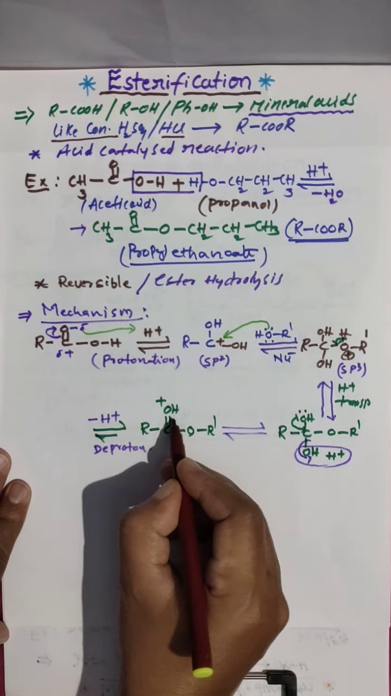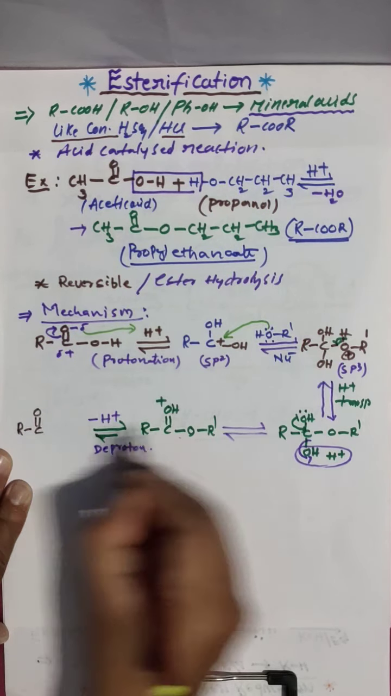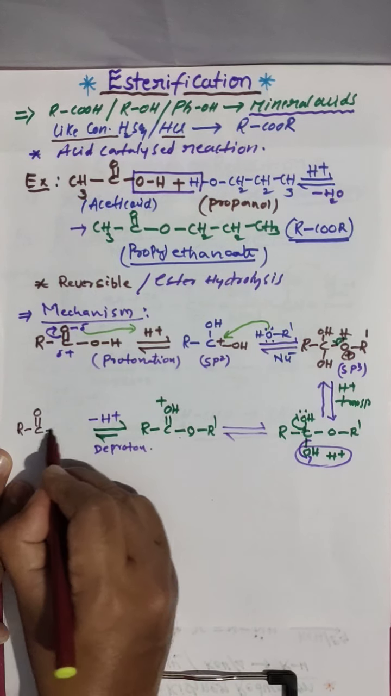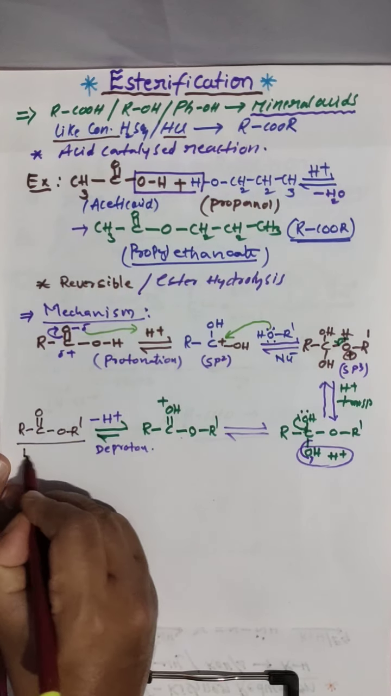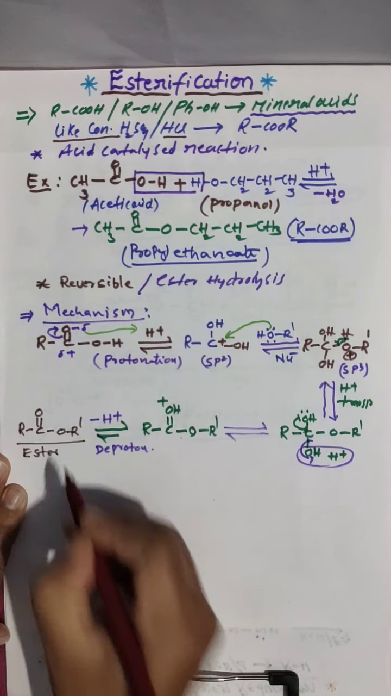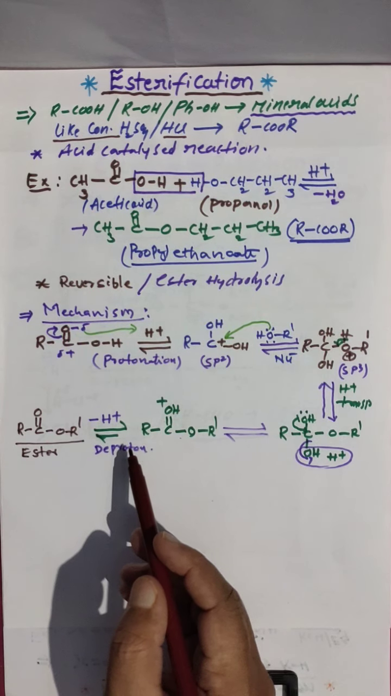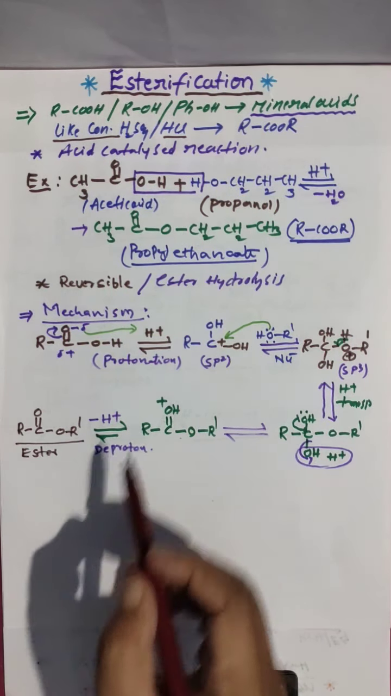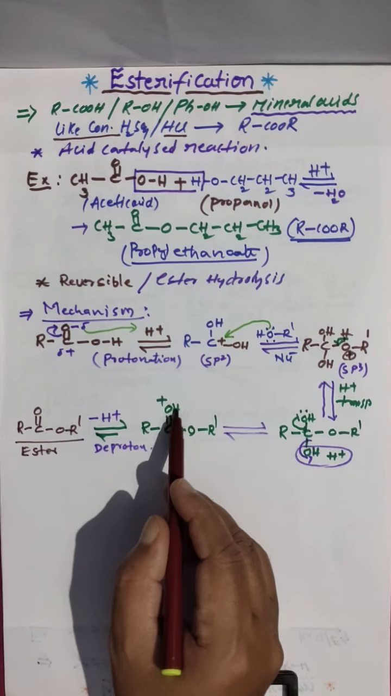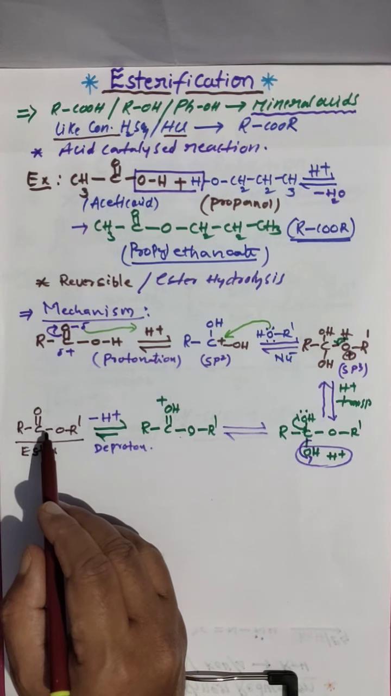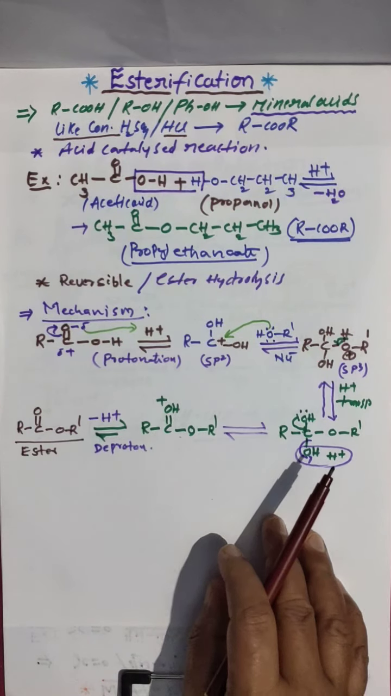So when hydrogen is removed here, what are you getting? R, C double bond O and O, R dash. This is what we call an ester. Clear? Protonation takes place here and finally H we removed from here. When H plus is removed, this electron is given to this oxygen, then you are getting this. Clear? Yes. This is the mechanism.